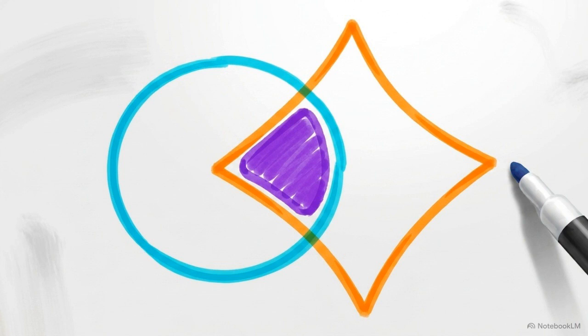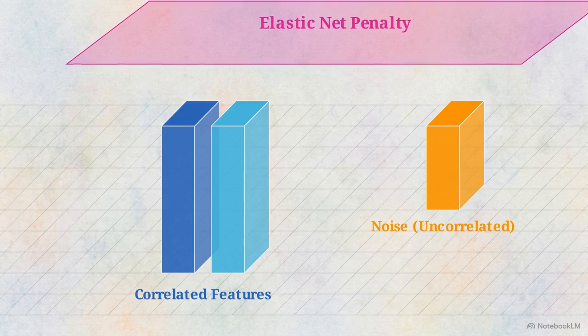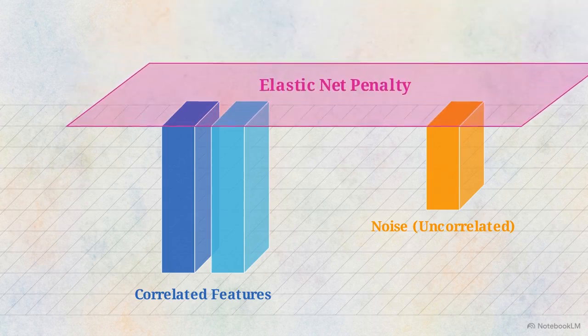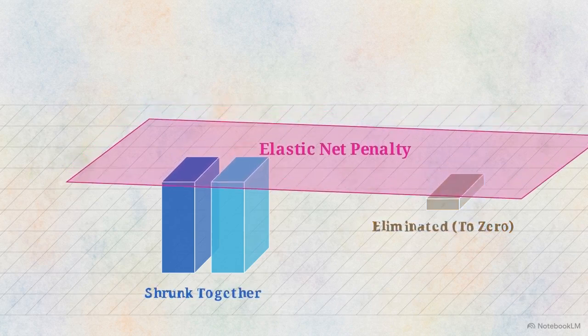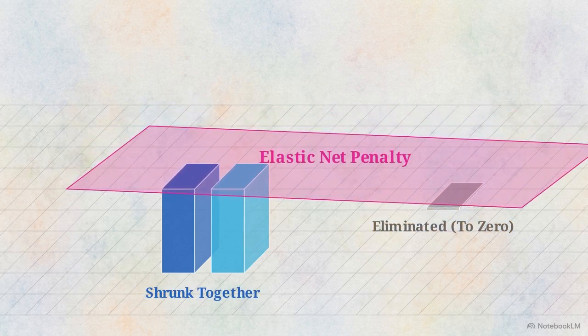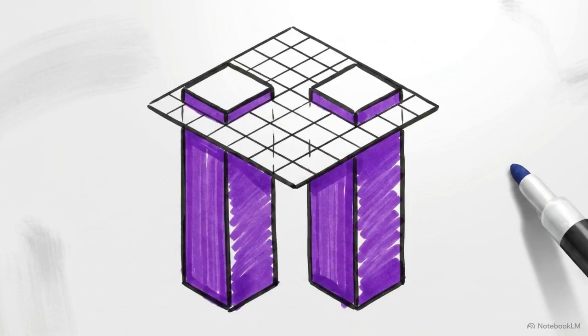ElasticNet regularization solves this by combining the absolute penalty of Lasso and the squared penalty of Ridge into a single loss function. It balances the two forces. It retains Lasso's ability to kill off completely useless features, but applies Ridge's smoothing effect to shrink correlated features together, preventing either one from being arbitrarily dropped. ElasticNet delivers the ultimate compromise, solving the correlated data trap to keep the model both stable and rigorously filtered.